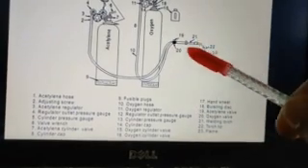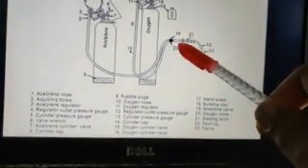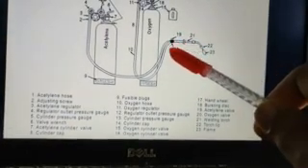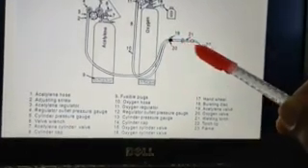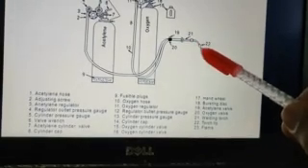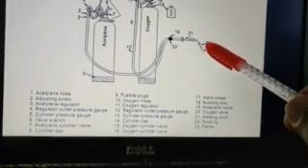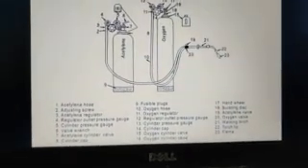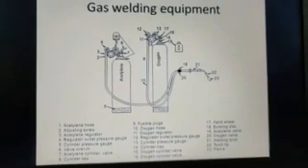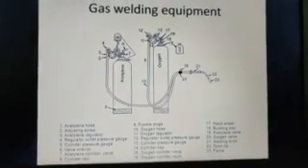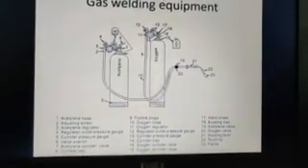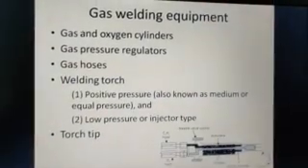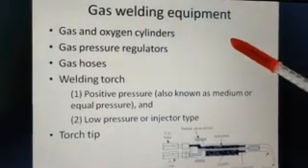Then we have the welding torch, and the welding torch again has two valves, one being the acetylene valve and another one being the oxygen valve, and finally the torch tip where you have the flame coming out. Okay, so these are the components, or the equipments, of gas welding. You need to learn these equipments and the figure in detail. So let us now have a detailed discussion on these equipments.